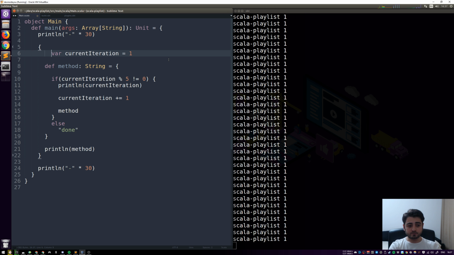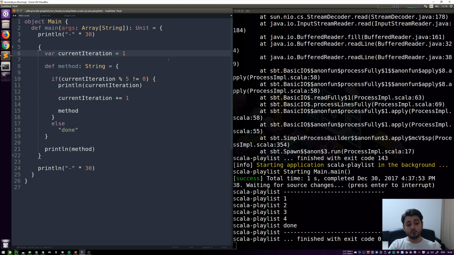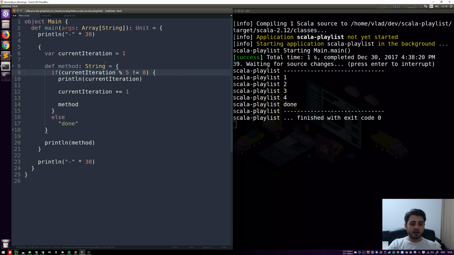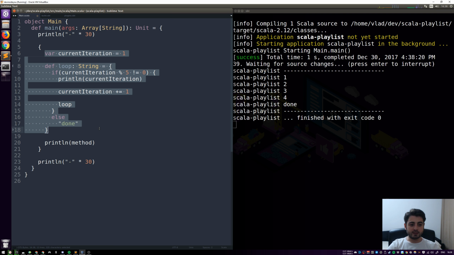So what are we going to do then? How are we going to solve this problem? Well, when in doubt, just have another scope around. First of all, I see an empty line here that I don't need. The first thing that we're going to do is, instead of having a method here, we're going to call it loop. We're going to leave the print line alone, but we're going to take all of this and surround it with another scope.